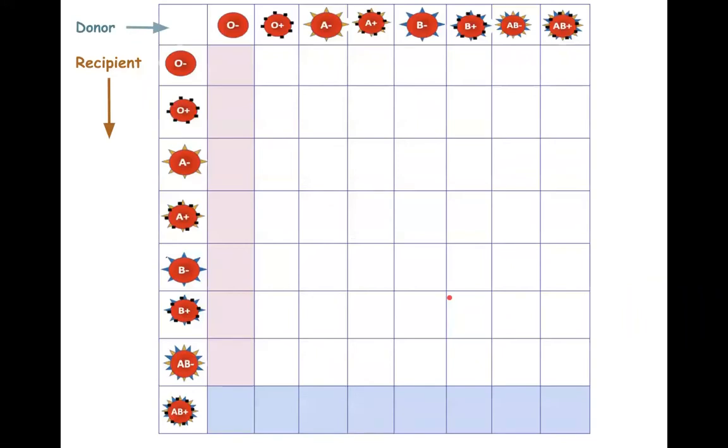So here we have a small chart by which you can find out which blood type can donate blood to which all blood types. So O negative people can donate blood to O negative, O positive, A negative, A positive, B negative, B positive, AB negative, and AB positive. O positive people, on the other hand, can give blood to only positives. O positive, that means they have the Rh antigen, the D antigen.